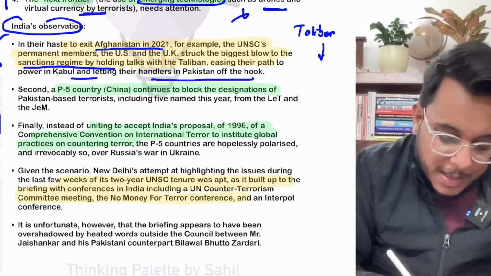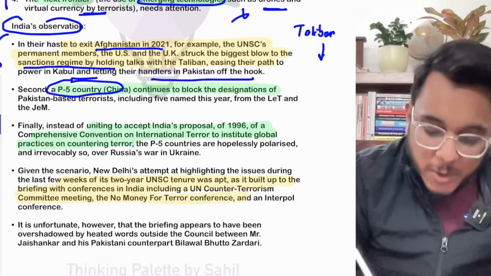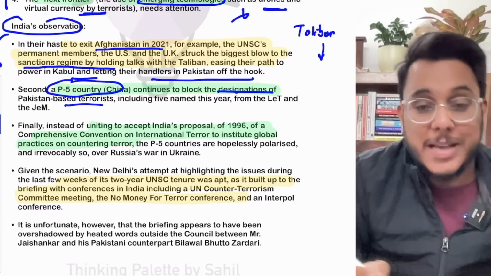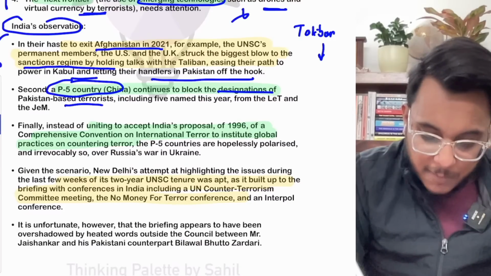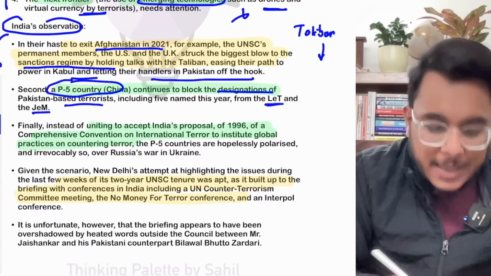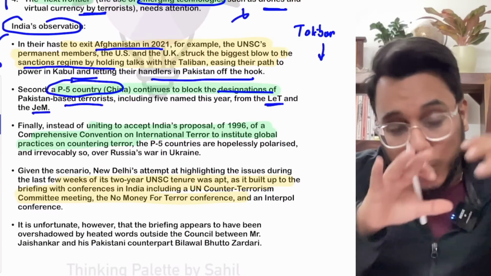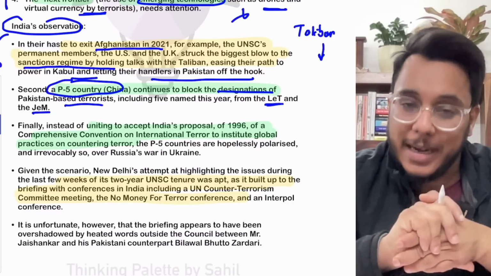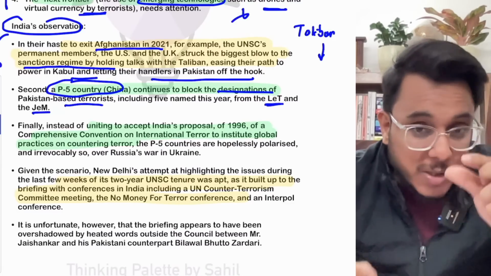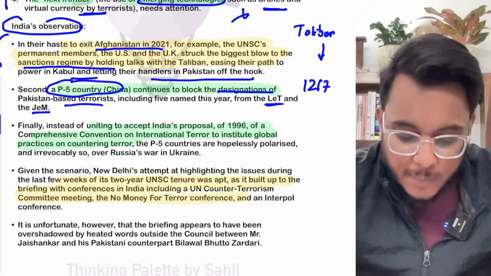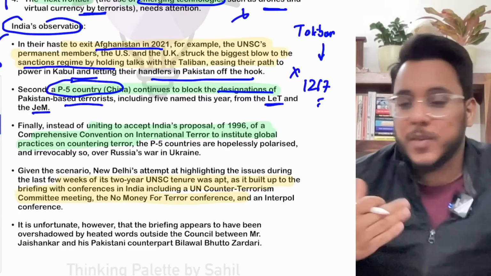Then the P5 country China continues to block the designations of Pakistan-based terrorists and groups, particularly LeT and JeM. To designate them as international terrorist organizations and impose sanctions on them under the 1267 committee, China blocks their names, which is wrong.